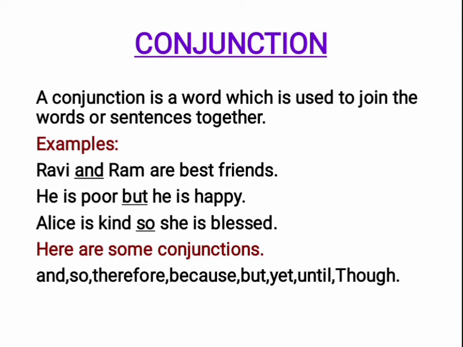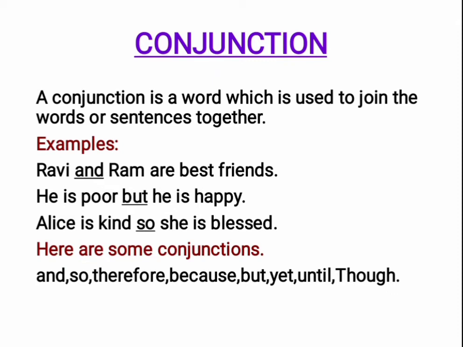In the second one, but is a conjunction. He is poor, but he is happy. He is poor is one sentence. He is happy is another sentence. But they are connected by the conjunction. These two sentences are connected by the conjunction but. This means, even though he is poor, he is happy. He is poor but he is happy. But is a conjunction in this sentence.